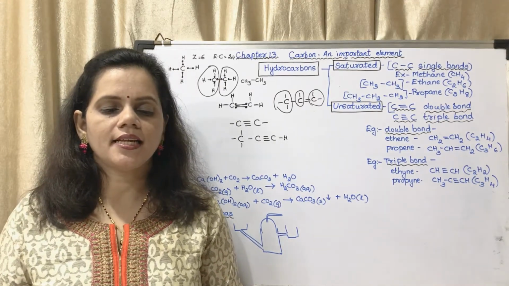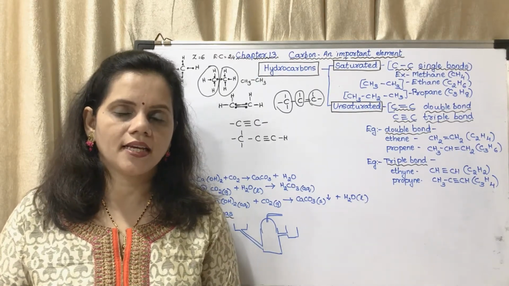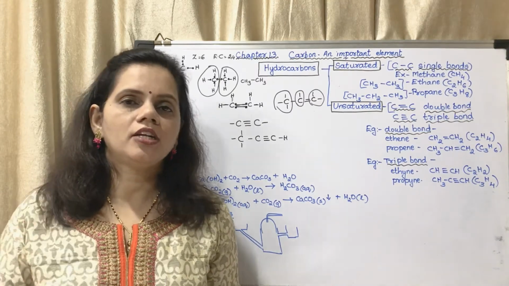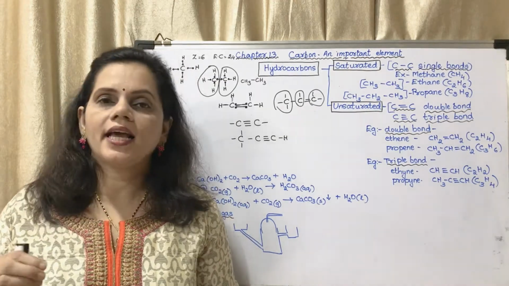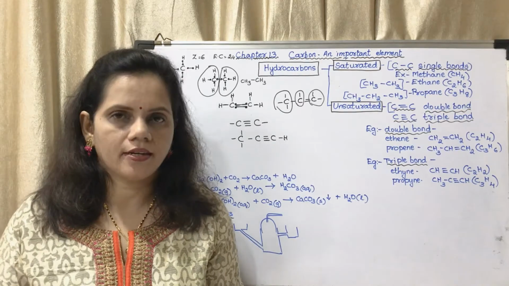Now what is HCl? HCl is hydrochloric acid. Okay, it is dilute HCl which is added. Now inside the round bottomed flask, the dilute HCl will react with calcium carbonate to form calcium chloride, H2O, that is water, and carbon dioxide gas.